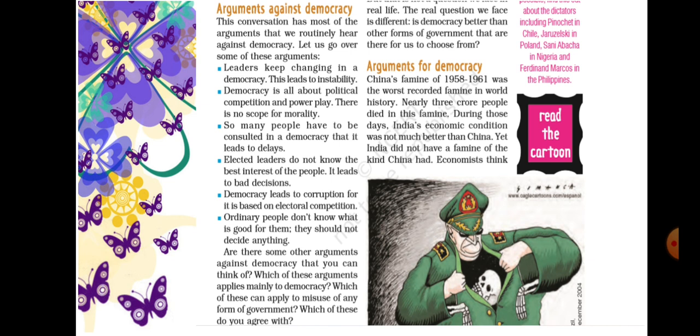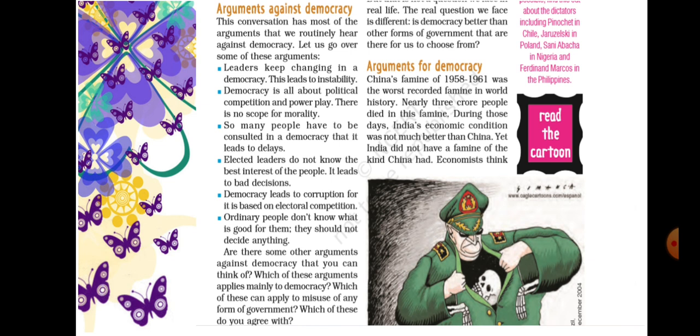in a democracy. Then, elected leaders do not know the best interest of the people. It leads to bad decisions. Most of the time the elected leaders do not know what the interest of the people is, so it may lead to bad decisions. Then democracy leads to corruption, for it is based on electoral competition.